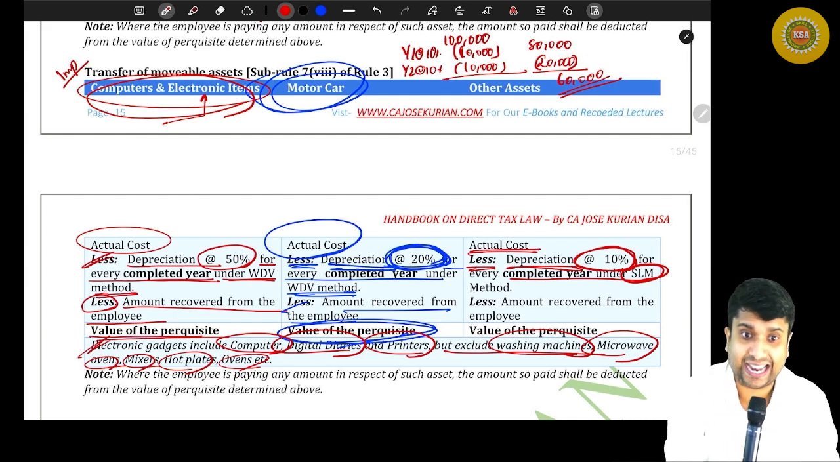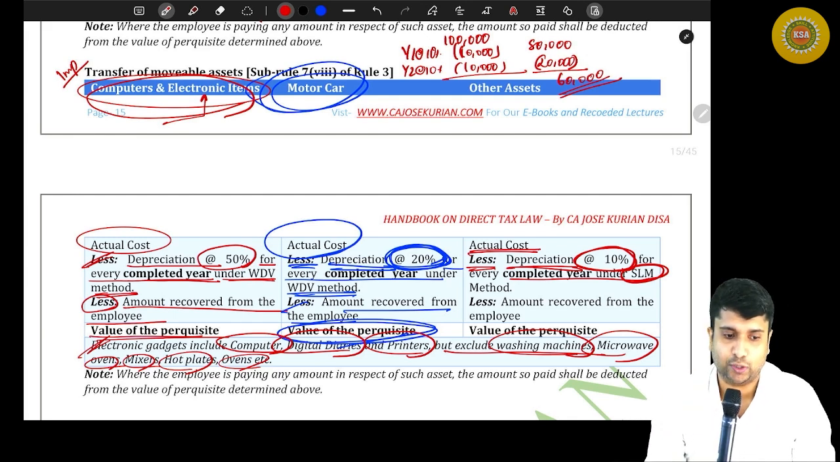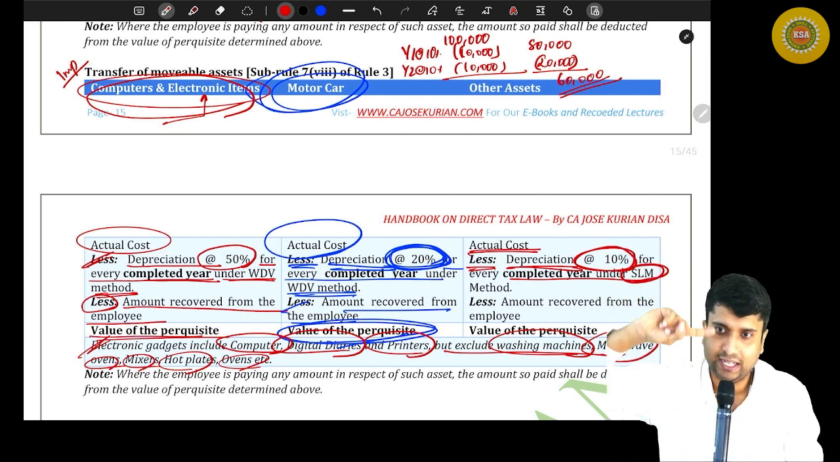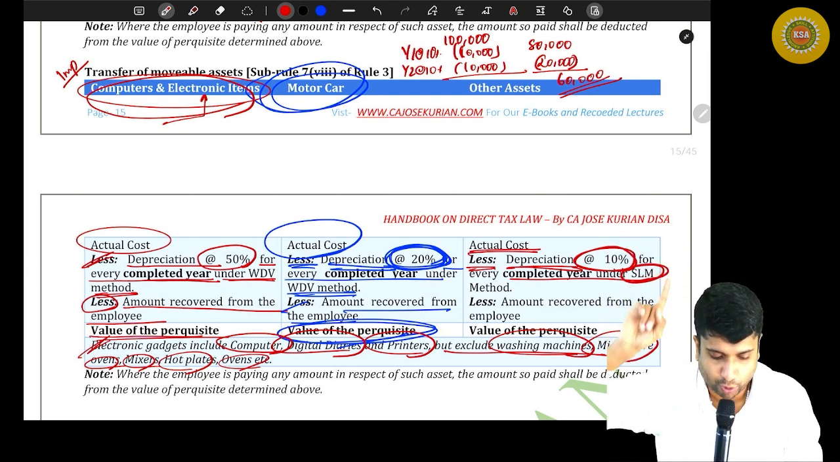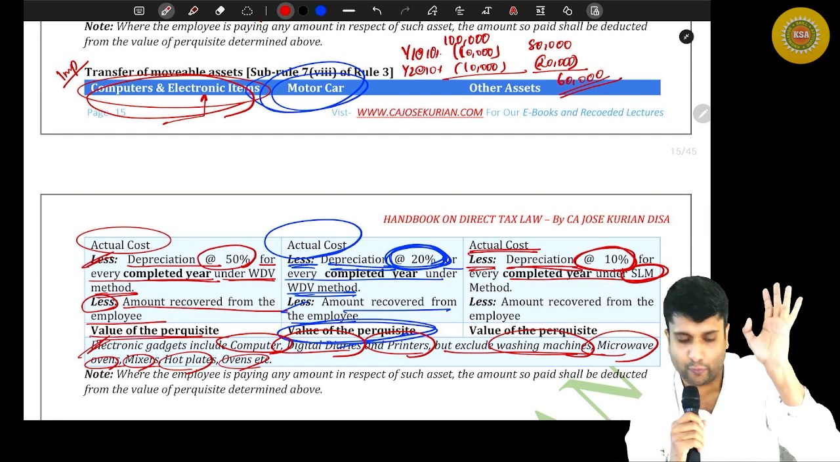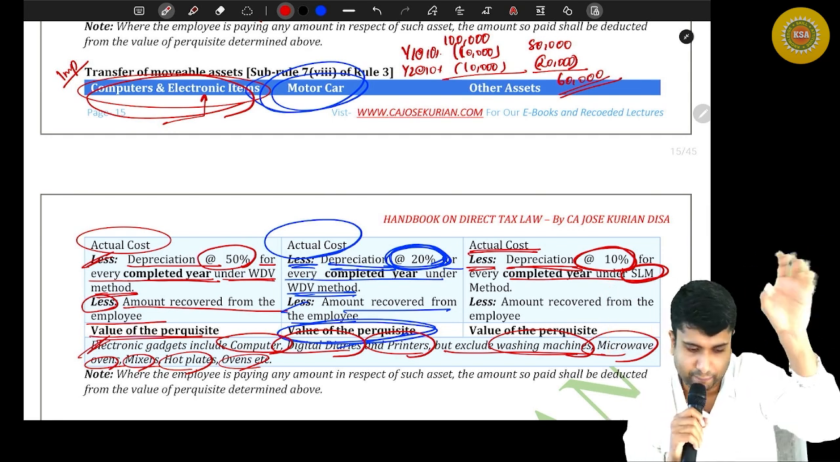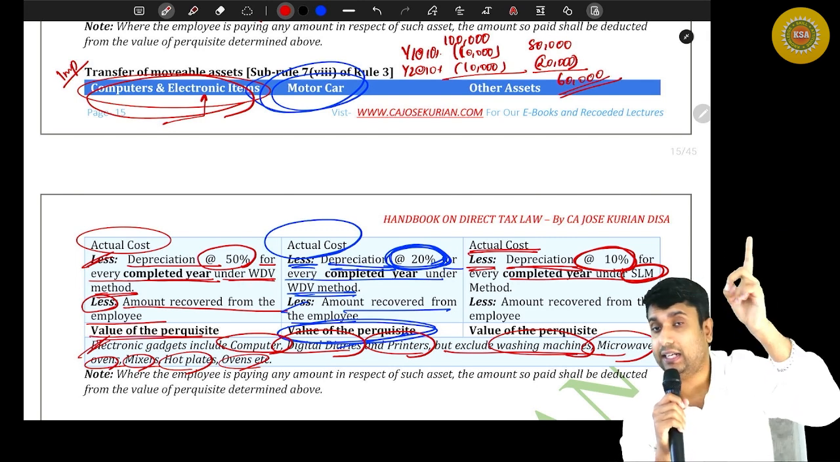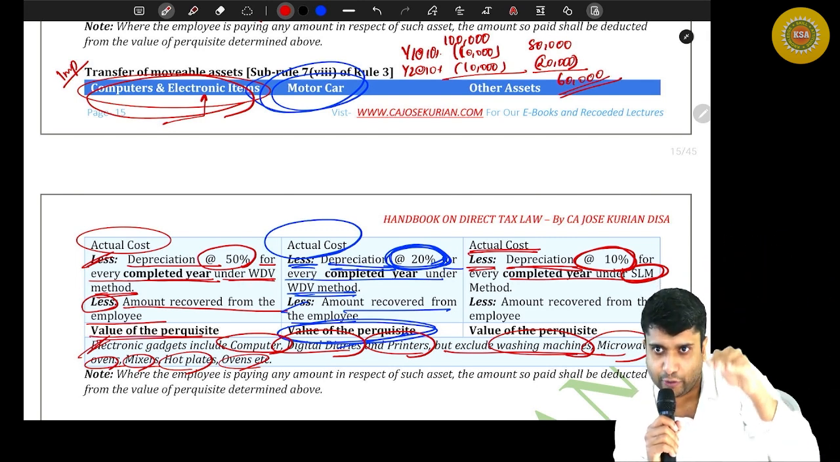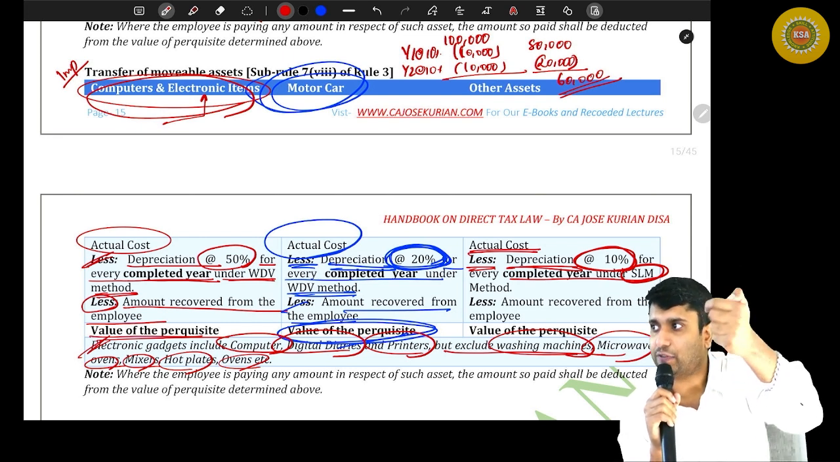So we can divide the assets into 3 categories. Which are the 3 categories? Number 1, computer and electronic items. Number 2, motor car. Number 3, other assets. Computer and electronic items, how do you value? Depreciation at 50%, and under which method? WDV method, for each completed year. Then you finally deduct the recoveries from the employee.